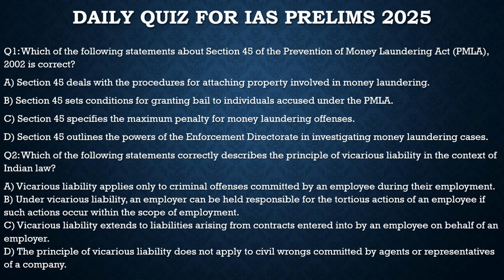Statement B: Section 45 sets conditions for granting bail to individuals accused under the PMLA. This is 100% correct. Statement B is 100% correct. Let's look at Statement C: Section 45 specifies the maximum penalty for money laundering offenses. Totally incorrect. Statement D: Section 45 outlines the powers of the Enforcement Directorate in investigating money laundering cases. This is also incorrect.